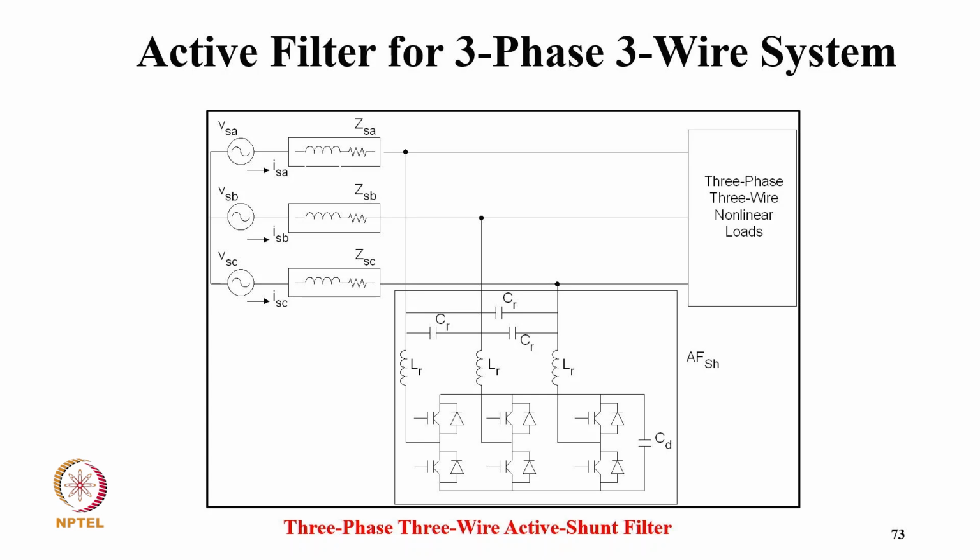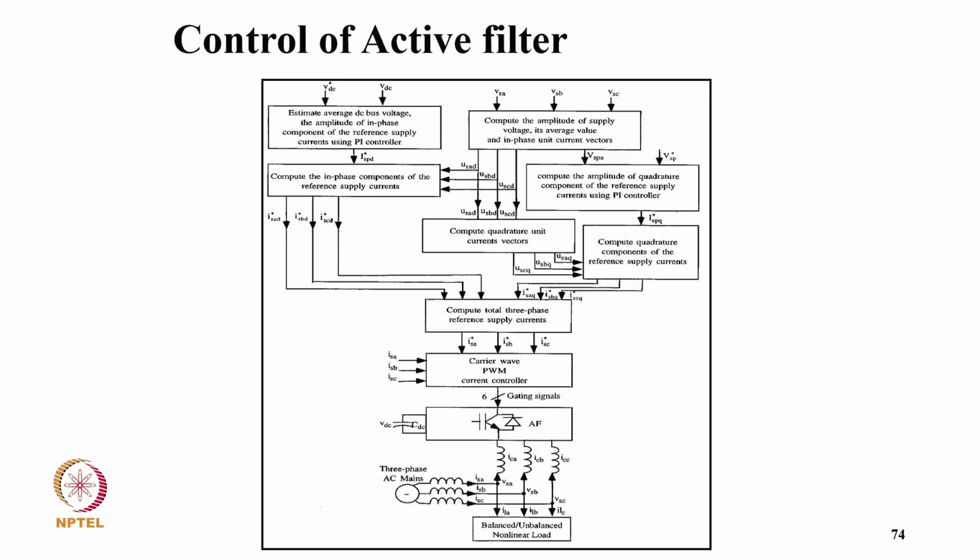And this is typically a three-phase, three-wire active shunt filter. Typically we use a three-phase voltage source converter. You can use a current source converter, but normally voltage source converters are preferred because they have fewer losses and require fewer components, and you need an electrolytic capacitor on the DC link, which is very cost effective. Then you have an LC filter for eliminating the higher order harmonics.